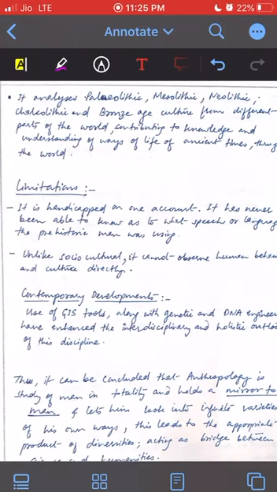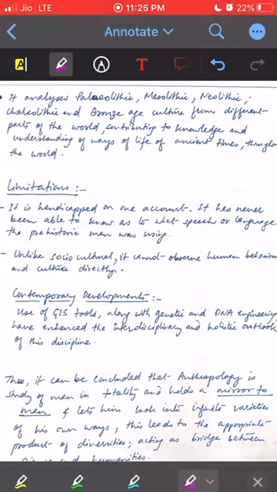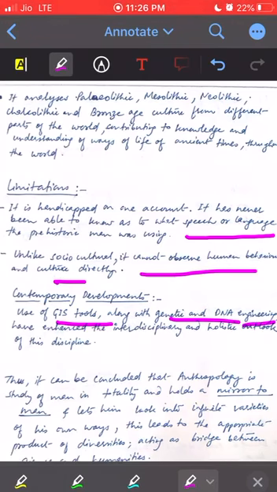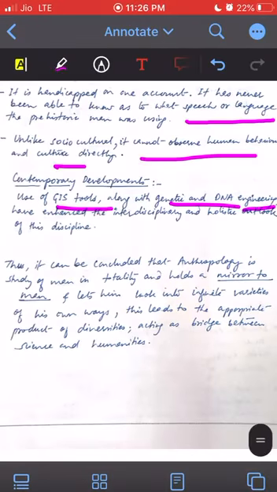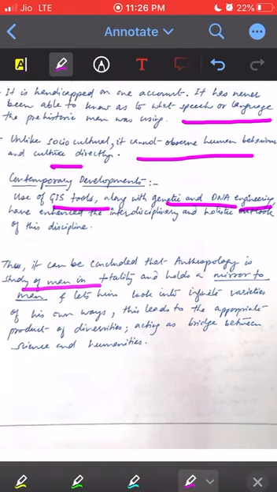Limitations, as I have told, try to mention how we are not aware of the speech or language used, and how we cannot observe human behavior and culture as we do in the sociocultural part. Contemporary developments, GIS tools, genetic DNA engineering, I have already talked about. And finally the conclusion. In the conclusion we have mentioned how it is the study of man in totality, and how it holds a mirror to the man and lets him look into the infinite varieties of his own ways, leads to the appropriate product of diversities, acting as a bridge between science and humanities.